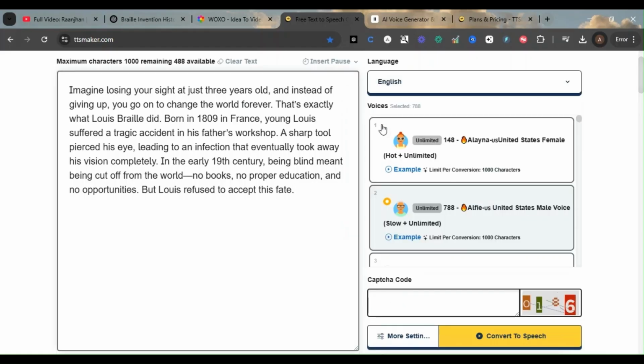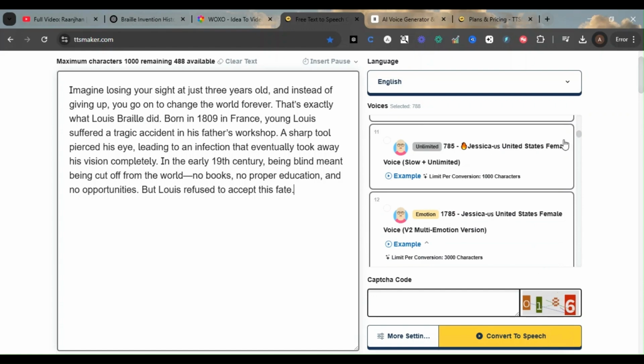Then these are the voices. Right now they have 788 voices available in this directory. You can select any one from this. If I click on this and you want to listen to it, you can simply click on this example.